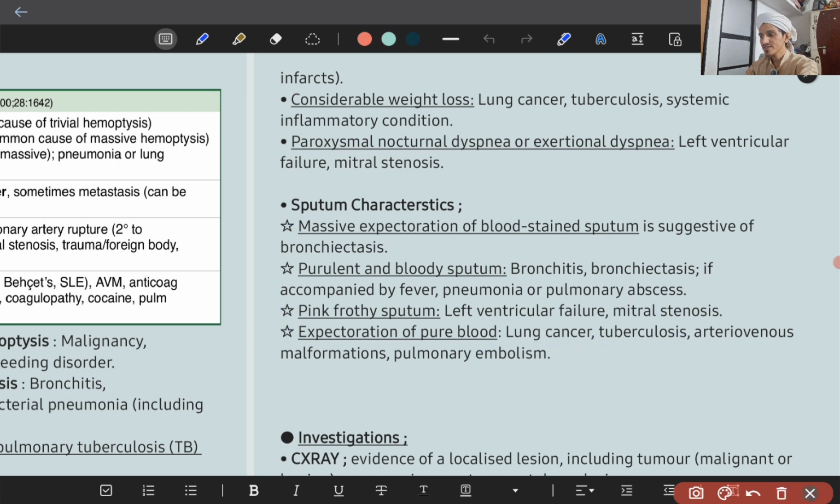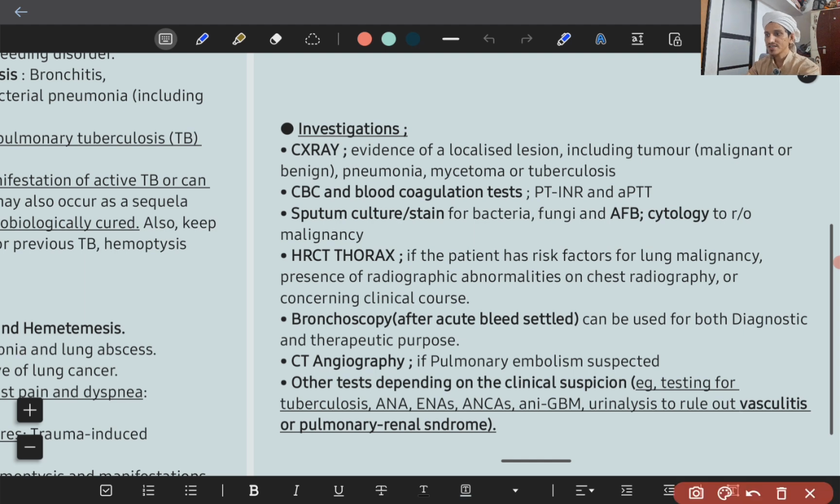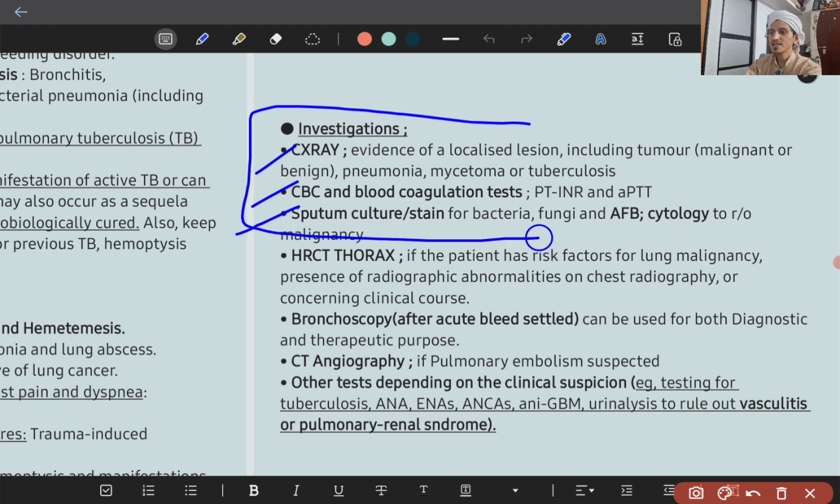So now moving on to the investigations next. So what are the investigations you do? You will do chest X-ray. There will be evidence of a localized lesion like tumor or pneumonia or some fungal ball or tuberculosis. You order CBC and blood coagulation tests like PT/INR and APTT. If there is sputum, you do sputum culture and stain for bacteria, fungi, and also acid fast bacilli for TB, and cytology to rule out malignancy. So these are the basic first line tests for hemoptysis. Remember, chest X-ray, CBC, blood coagulation test, sputum culture and stain. These are first line tests.